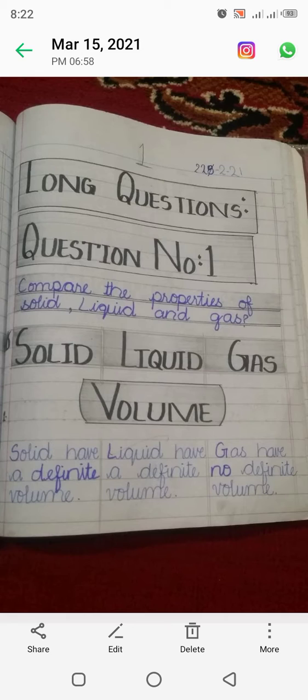So in solid state, solids have a definite volume. You know about that, the solid has a definite volume, like the cube of ice has a definite volume, and liquid has a definite volume. Solid and liquid both have a definite volume, while the gas has no definite volume. Clear? Because in between the gas there is a lot of space, so it doesn't have a definite volume.